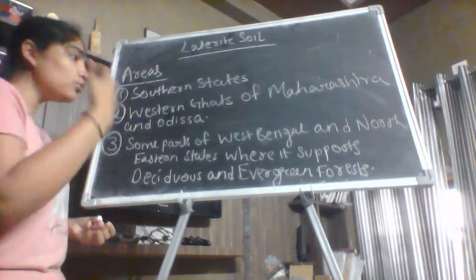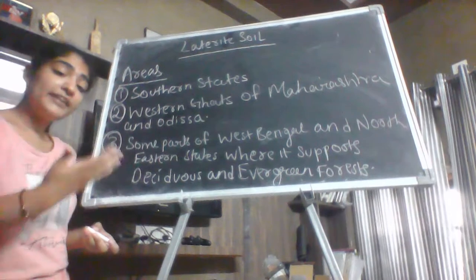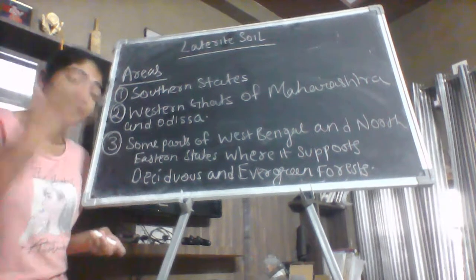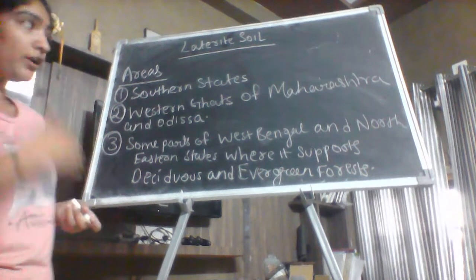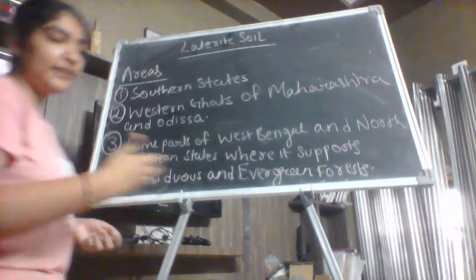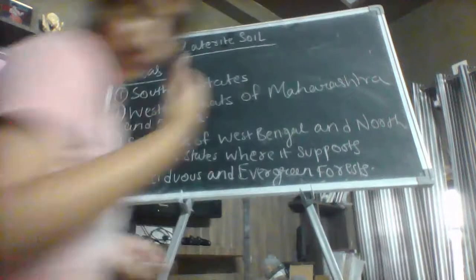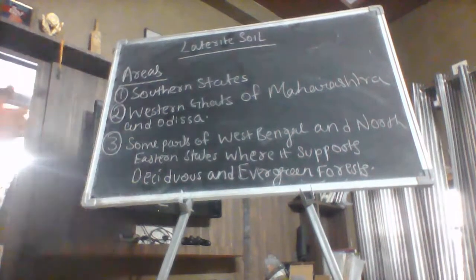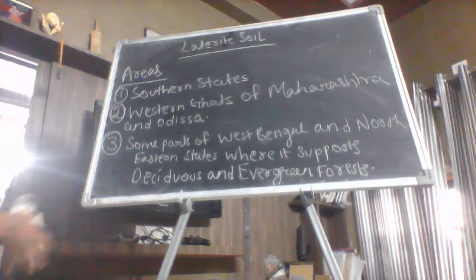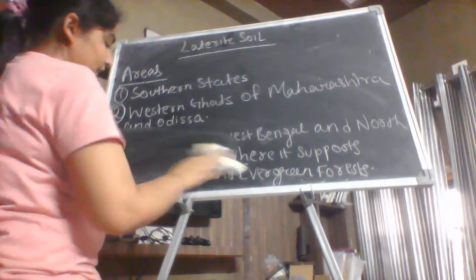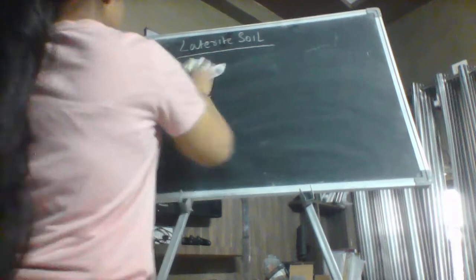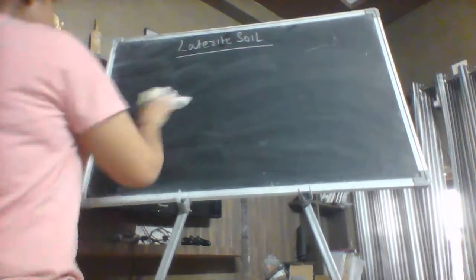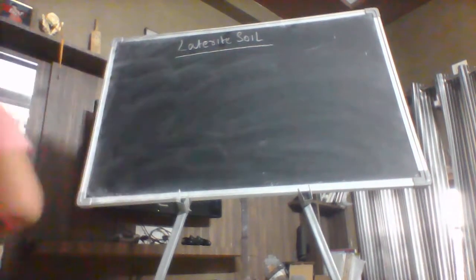Now there are two more areas where we find the laterite soil, plus those points you can also add into the features of the laterite soil. So there are some areas of the laterite soil where you can cut short and also mention in the features of the laterite soil. Now the next area of the laterite soil is, the meanings I will give you at the end of the video. The fourth area of the laterite soil is,